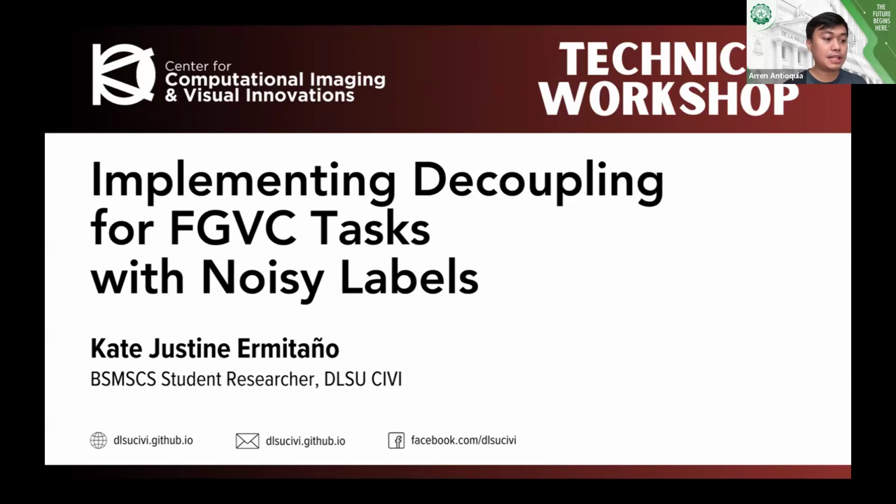FGVC differs from most image classification tasks as it requires expertise to distinguish between two subjects that look very similar according to the average person with little to no experience in the domain. Despite advances in deep learning, creating large datasets with accurate annotations makes this a more challenging classification task.